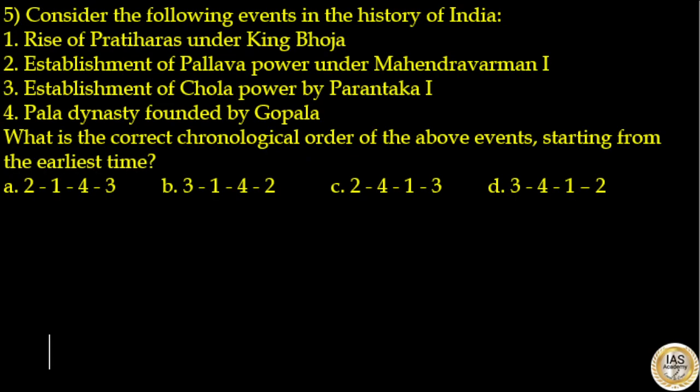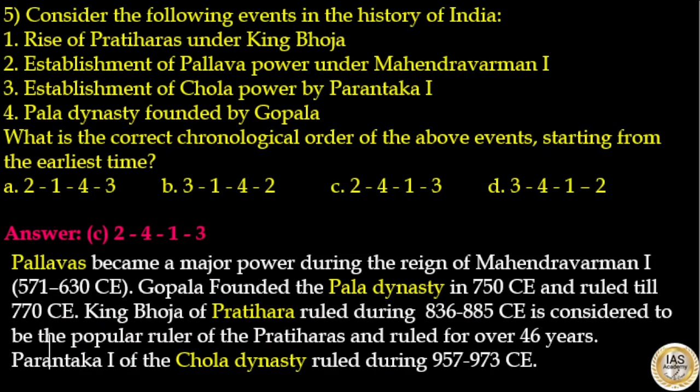Consider the following events in the history of India. Options are rise of Pratiharas under King Bhoja, establishment of Pallava power under Mahendravarman I, establishment of Chola power by Parantaka I, Pala dynasty founded by Gopala. What is the correct chronological order of the above events starting from the earliest time? The answer to this question is option C, 2413. That is, establishment of Pallava power under Mahendravarman I, Pala dynasty founded by Gopala, rise of Pratiharas under King Bhoja, establishment of Chola power by Parantaka I. So the answer to this question is option C.